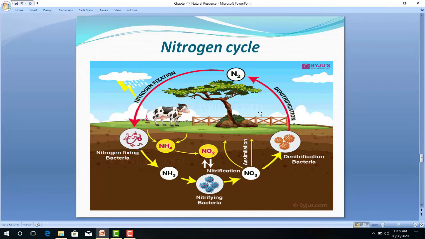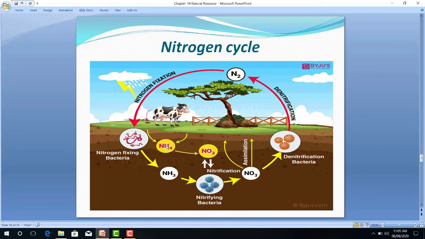First we have seen ammonification, the conversion of dead organic matter into ammonia with the help of microorganisms present in the soil. That process we are calling ammonification.